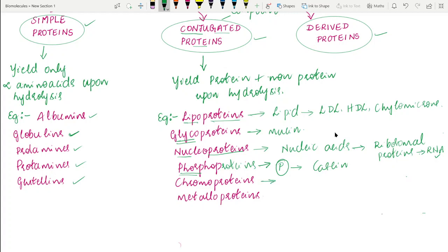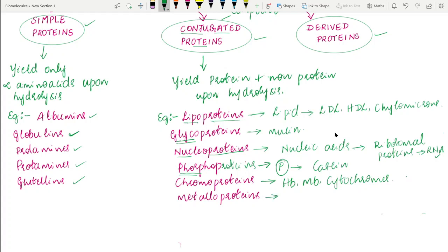Then chromoproteins. Chromo means some color. Usually these proteins are colored, or usually they are associated with iron or heme groups. Such proteins are called chromoproteins. The best examples are hemoglobin, myoglobin, and cytochromes. These are all examples of chromoproteins.